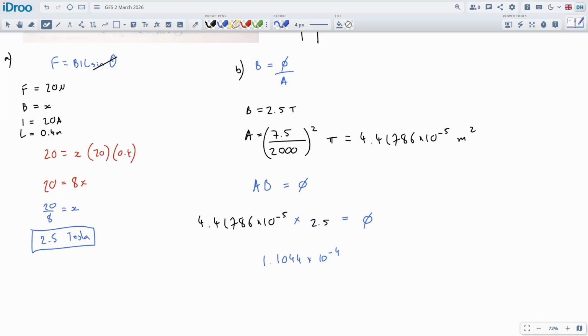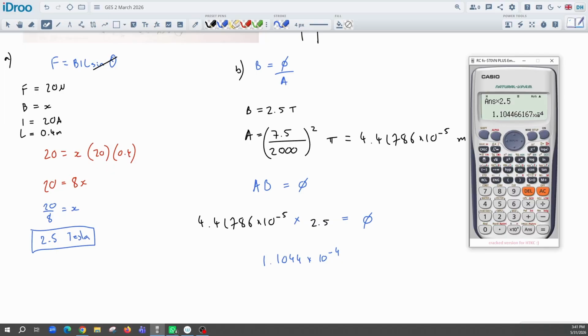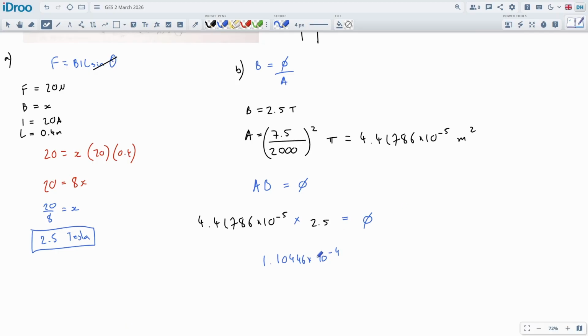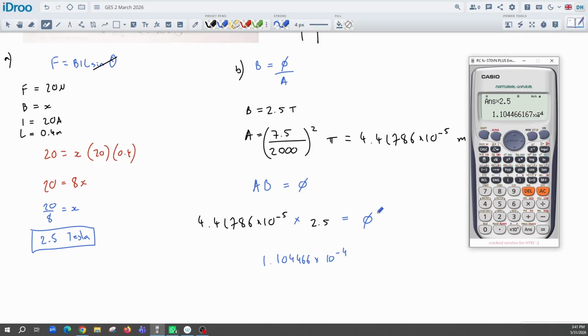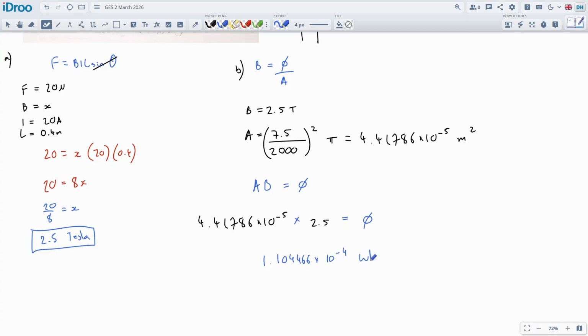I think that was right. Let me just double check this. Okay, I got this as 1.10446644466. I suppose I should put another couple of digits on here. I don't really mind. It has to be about 5 sig fig. Yeah, that looks good. And times 10 to the negative 4, and this will be done in Webers.